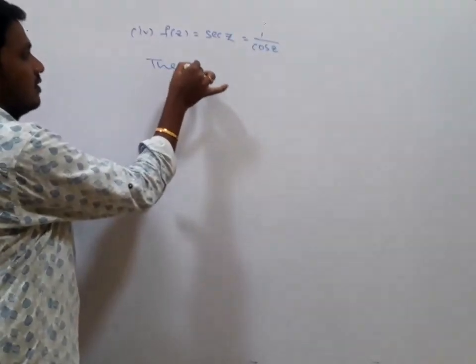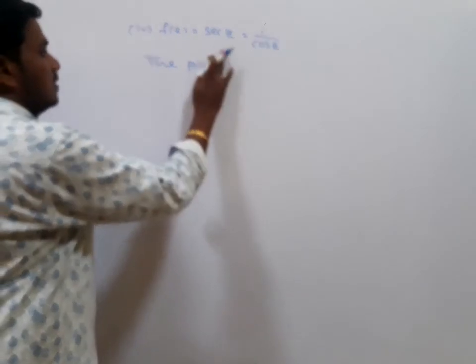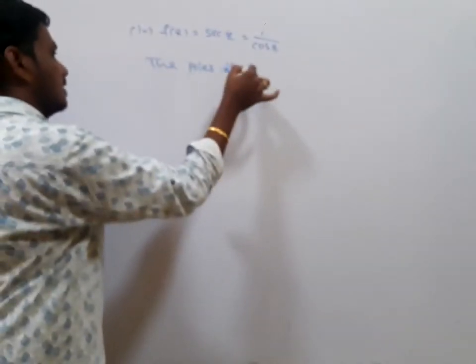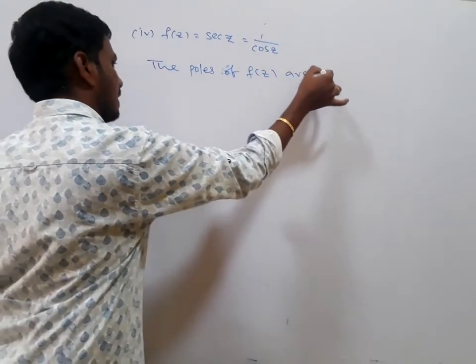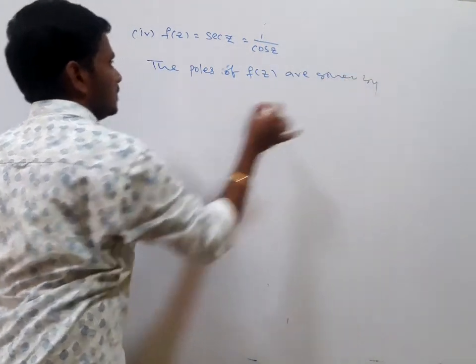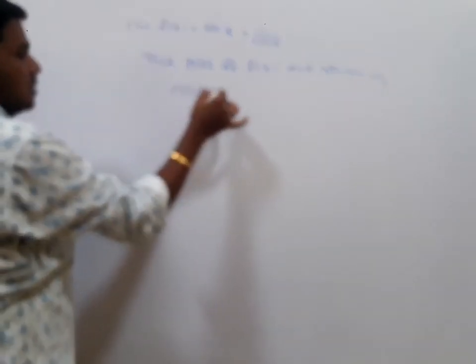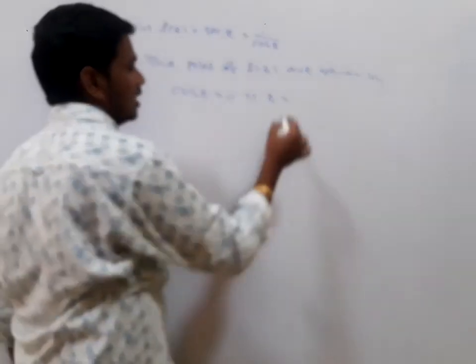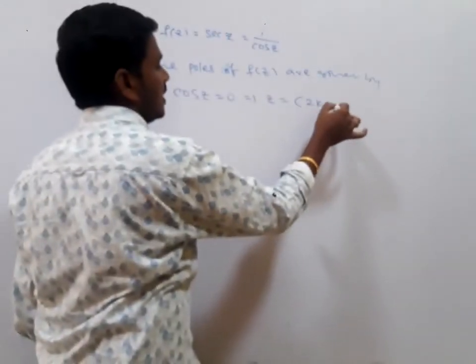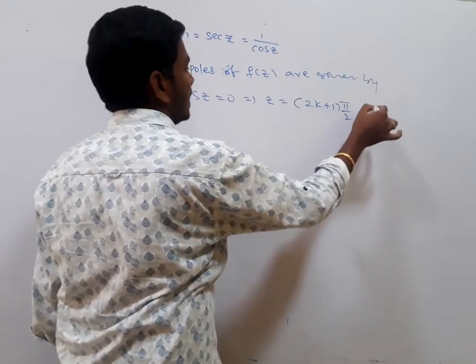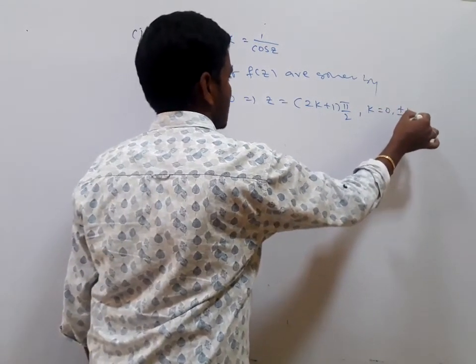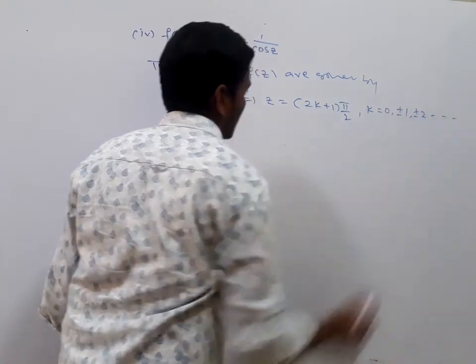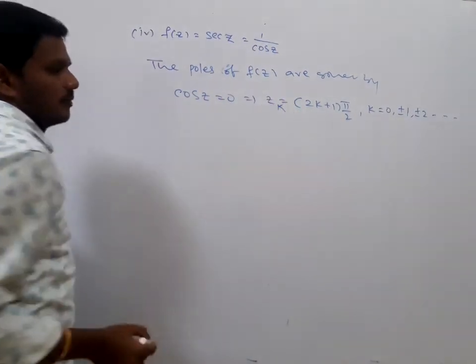The poles of f of z are given by cos z equals 0. That implies z equals 2k plus 1 into pi by 2, where k equals 0, plus or minus 1, plus or minus 2, and so on. That is zk I am taking.